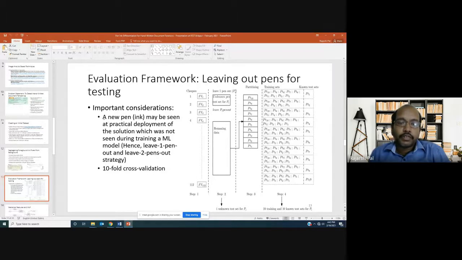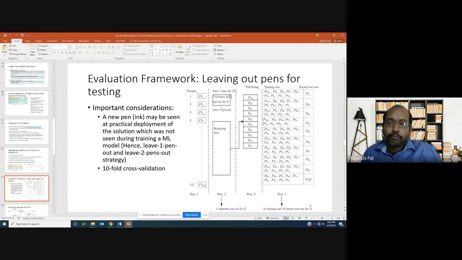What we are doing is, basically these are 112 check images, and from the check images we are extracting feature vectors. I have not yet told what feature vectors we have used; I'll come to that. So we are extracting those texture feature vectors. Then we are using a leave one pen out strategy, leave one and leave two. Here the idea is that initially there are 14 pens with which the data set was created.